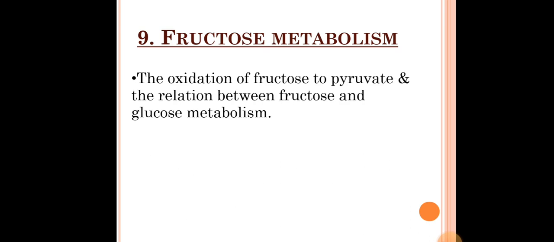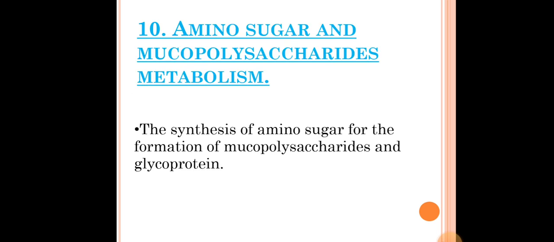The ninth one is fructose metabolism. Here the oxidation of fructose to pyruvate and the relations between fructose and glucose metabolism are covered. The last one is amino sugar and mucopolysaccharide metabolism. Here in this metabolism, amino sugars are synthesized for the formation of mucopolysaccharides as well as glycoproteins.